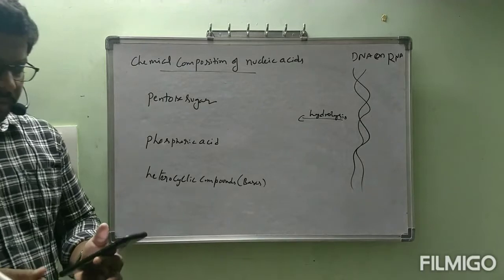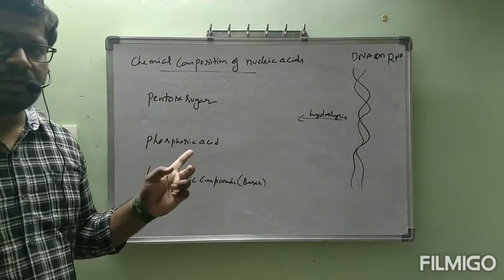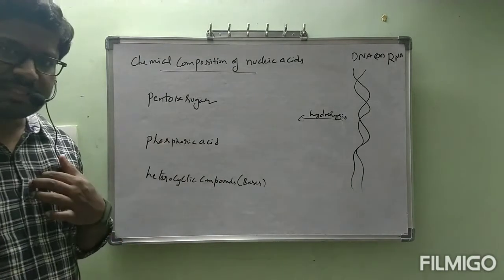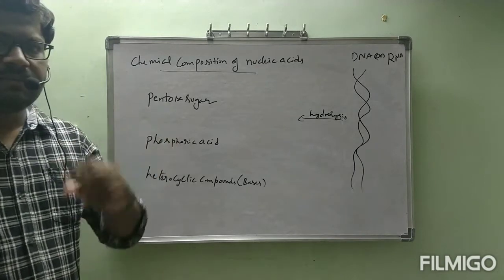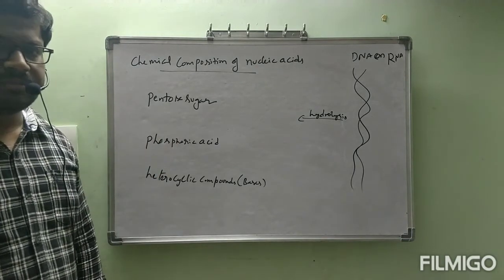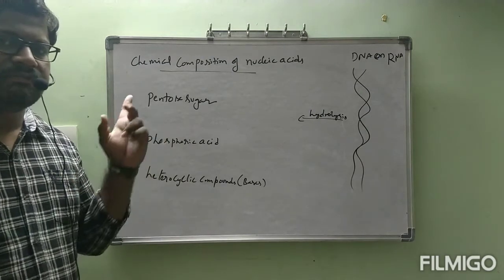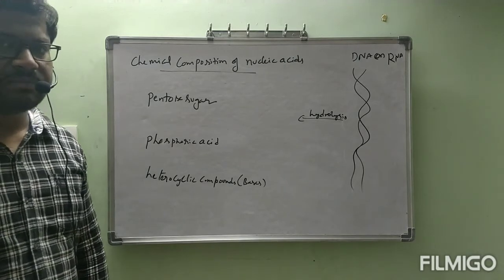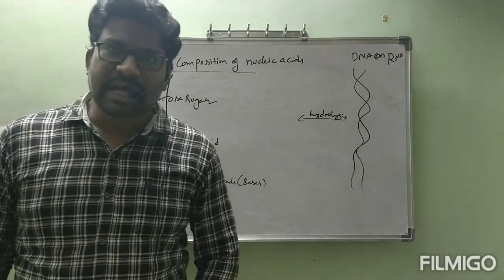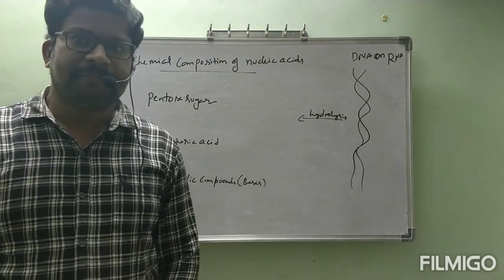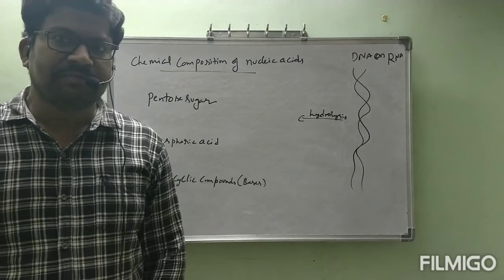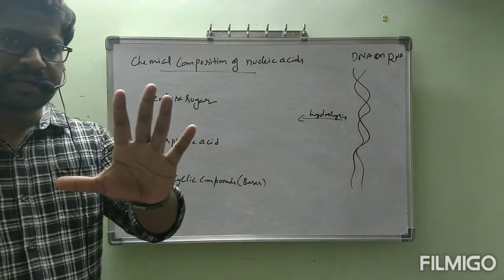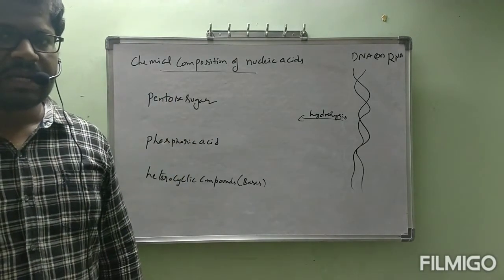First I will give clarity about pentose sugar. This is the sugar unit, like glucose, fructose. This is also one of the sugar units, which is pentose. Sorry, it is not a 5-membered ring, it is a 5 carbon atoms sugar unit. Glucose is a 6 carbon atoms sugar unit. Fructose is 6 carbons; those are hexoses. Glucose and fructose are examples of hexose. Now this is pentose, meaning 5 carbon atoms are there.